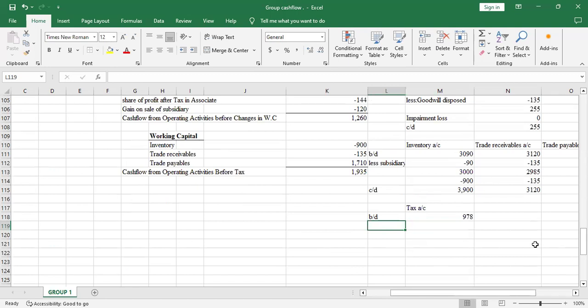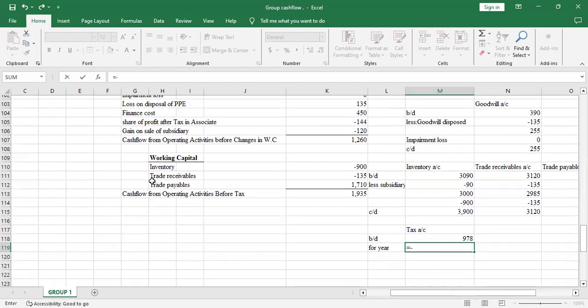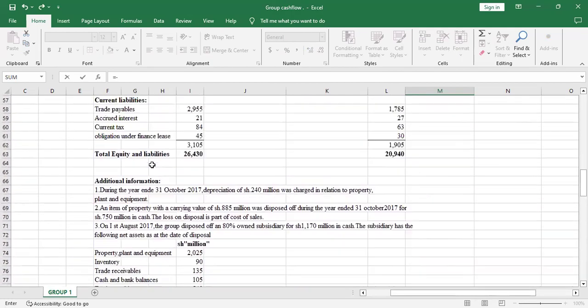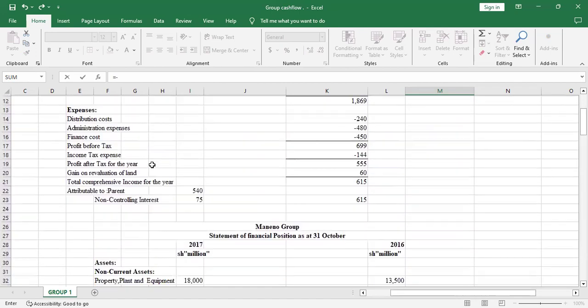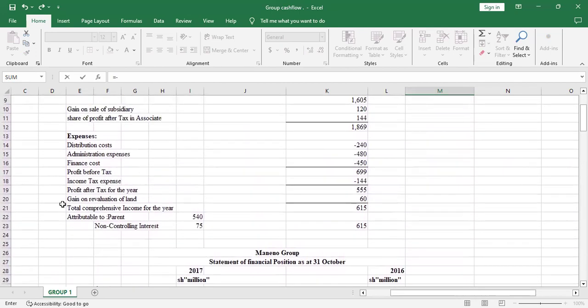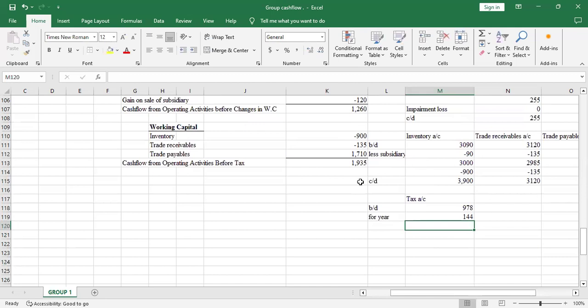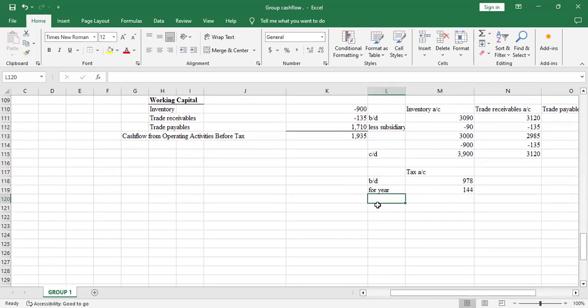Then there was tax for the year. There was tax charged for the year. So we'll add it back to the balance brought down. And I know it's negative, so I'll introduce a negative sign so that it changes to positive. So that you'll get on the statement of comprehensive income. Income tax, you can see this income tax expense. So you pick that, 144. Then there was a subsidiary that was disposed. So we check whether there was tax it was disposed with. So less subsidiary.